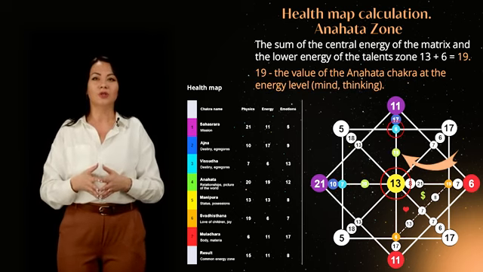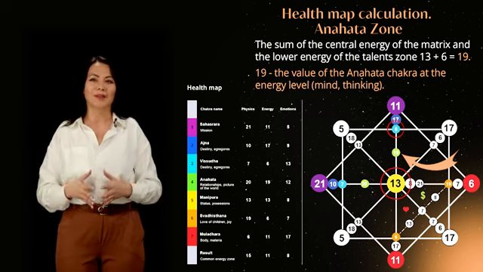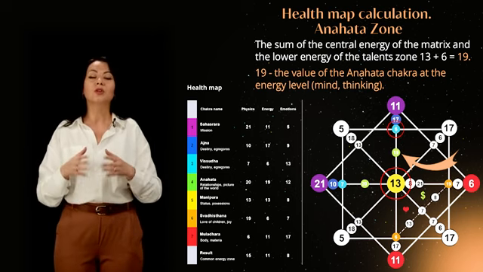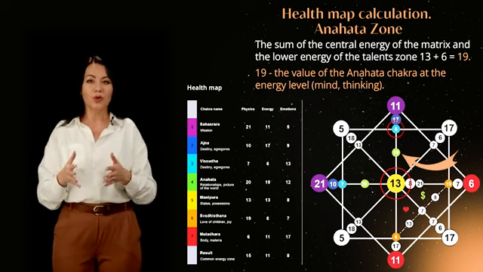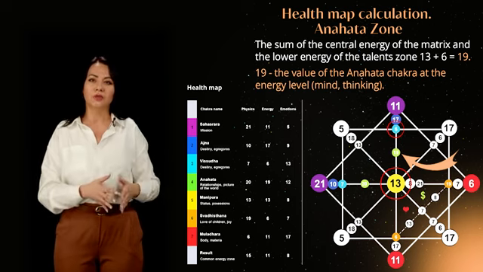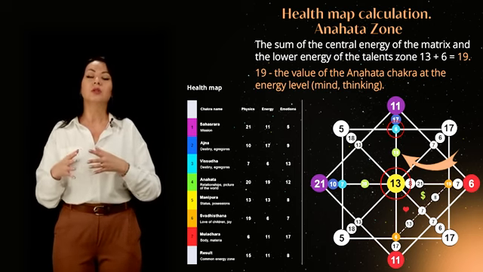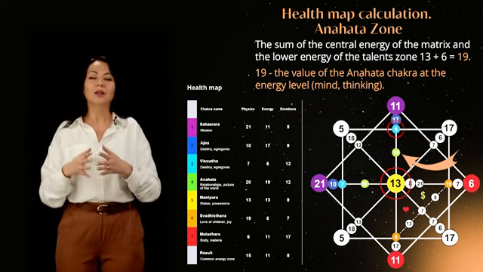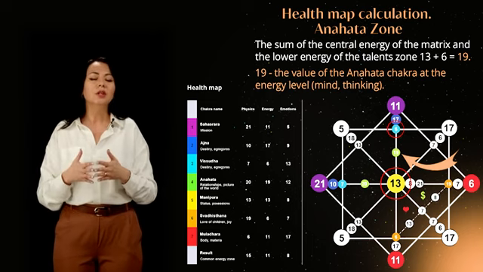The sum of the central energy of the matrix and the lower energy of the talent zone is the value of the anahata chakra at the level of energy, mind, thinking, on the vertical line, as shown in the illustration. In our example, 13 and 6, the sum is 19 energy.